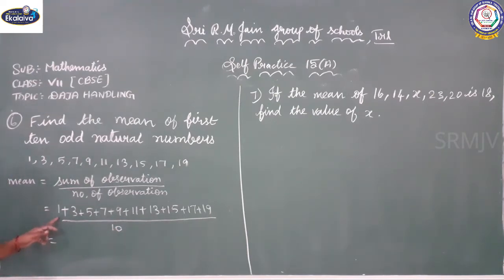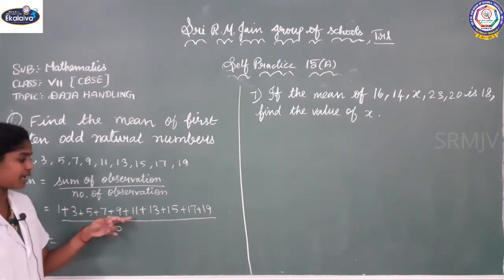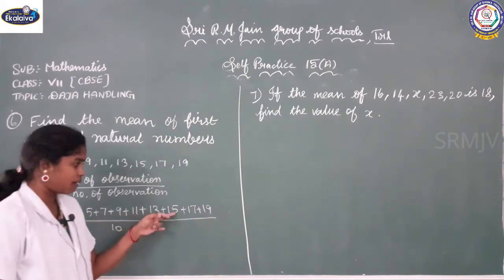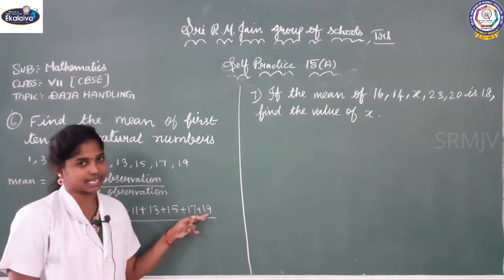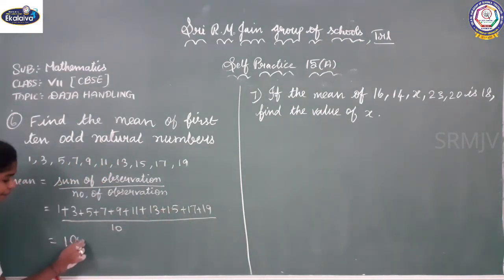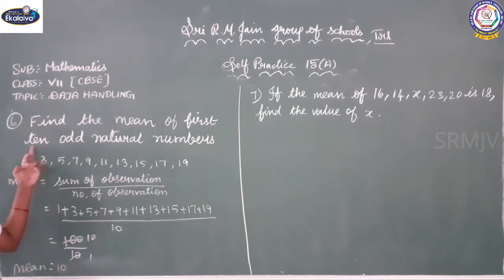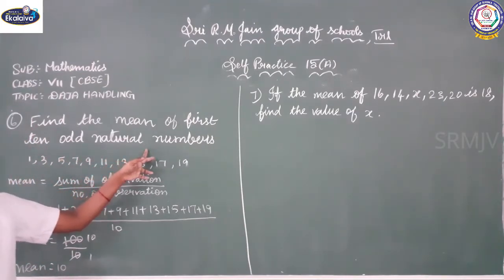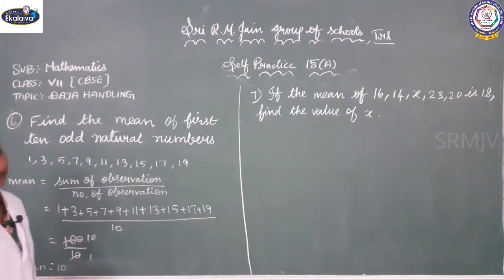Okay, when you add 1 plus 3 plus 5 plus 7 plus 9 plus 11 plus 13 plus 15 plus 17 plus 19, when you add everything, you will get 100. So 100 divided by 10. Okay, so 10 tens are 100. We all know that. So the mean is equal to 10. So the mean of the first 10 odd natural numbers is 10.